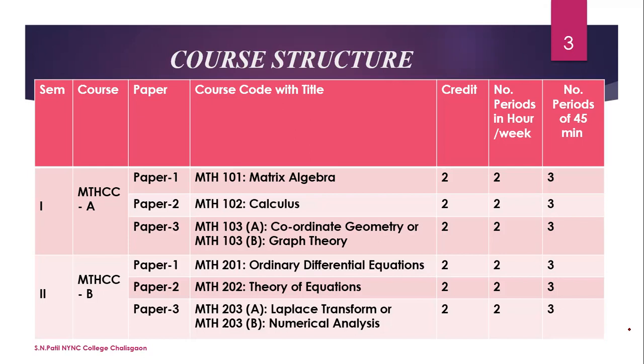Now paper 3, the course code MTH 103A, coordinate geometry, or MTH 103B, graph theory. Credit and number of periods are the same.